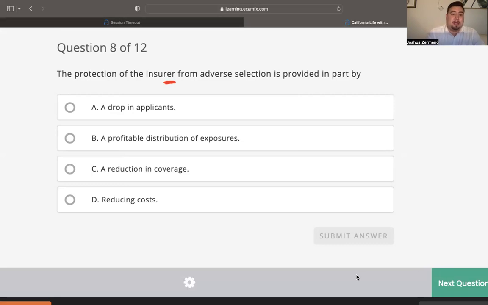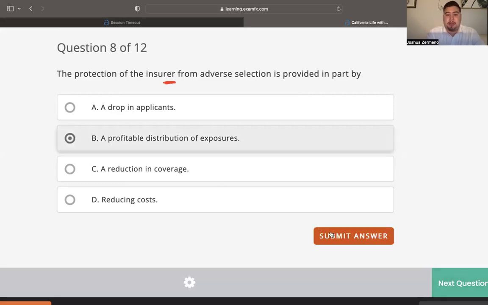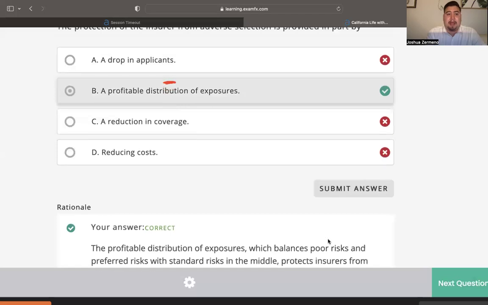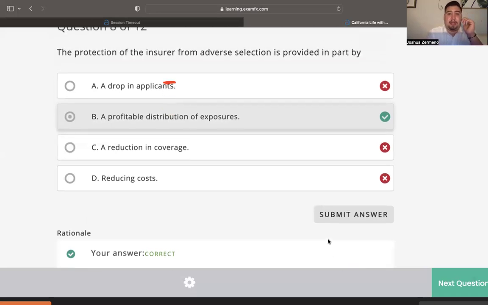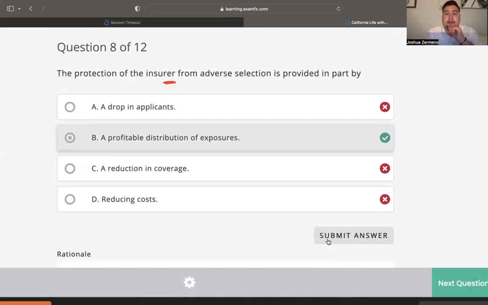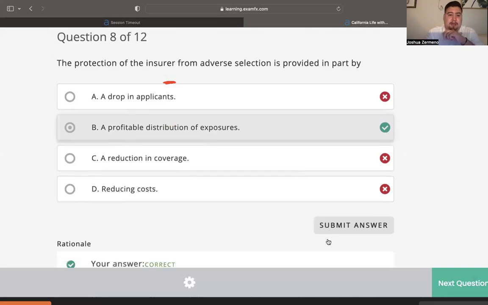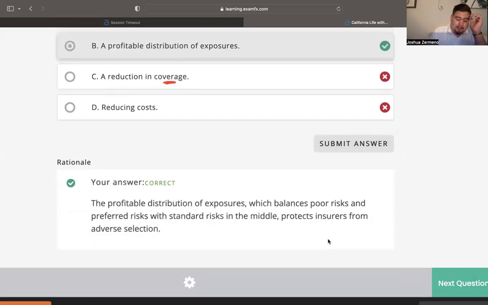Well, what they can do is a profitable distribution of exposures, the letter B, meaning they have to find the balance. Yes, have some clients that maybe don't have the best health, but have some good clients that are very healthy, that are maybe preferred, that are above average. So you have to find that balance. So the best thing that a company, the insurer, can do is have a profitable distribution of the exposures. Have a little bit of everything. You can go ahead and pause and read that explanation. I think it's going to be better for you guys to just pause. I'm just going to keep going so we can try to get through as many questions as possible.